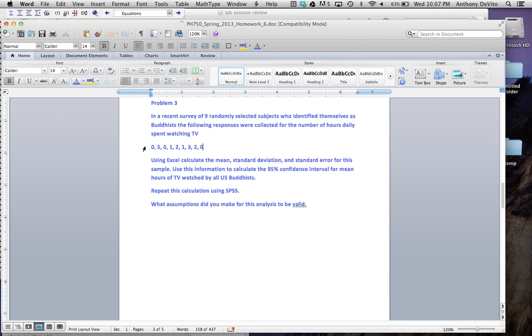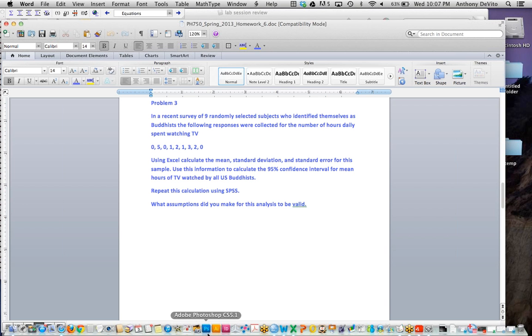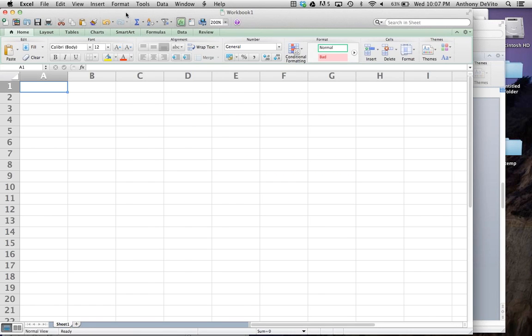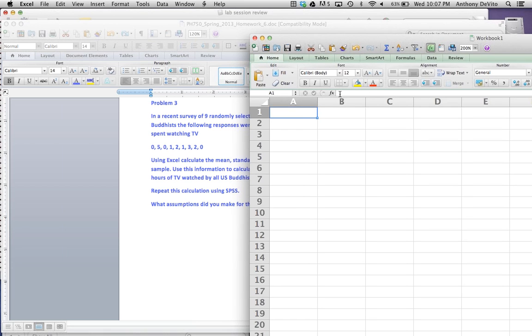Okay, so let's take a look at this. Let's take these values and put them into Excel. I'm just going to literally type them in here. And you guys, if you're watching this in a window at home, can pull up an Excel spreadsheet or something like that and actually type these values in as well. Or you can sit back and have an espresso and watch me do it.